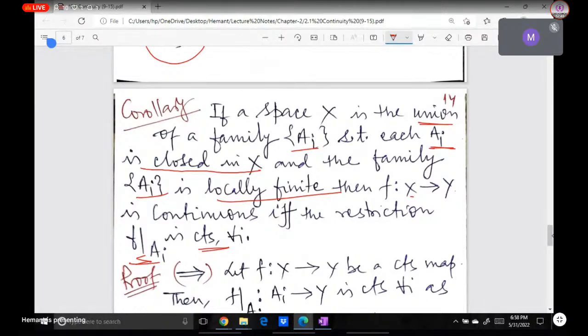And if you recall, if we replace all by the open sets, then still that statement is true. But if it is closed, then it may or may not be. But here we have imposed a condition on that collection: ये जो हमारा आर्बिट्रेरी कलेक्शन ऑफ क्लोज सेट्स है, अगर ये लोकली फाइनाइट हो जाए, then that statement is true. Is it all right?